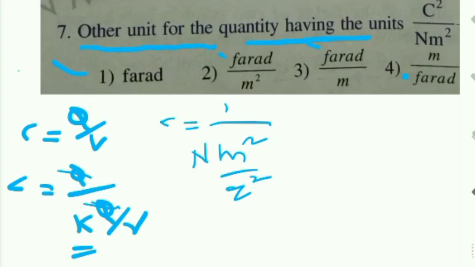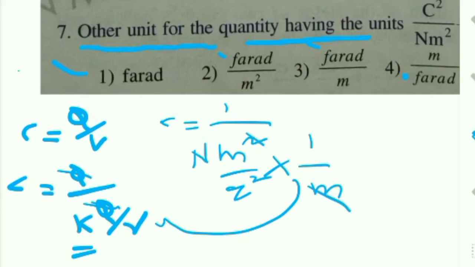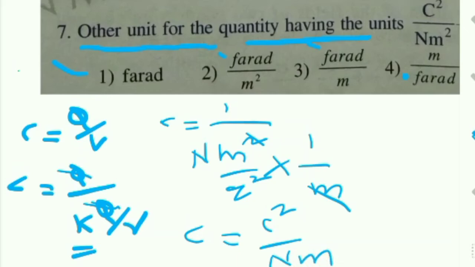Again, by this R value, 1 by meter cancels, then remaining is coulomb farad, C square by newton meter.